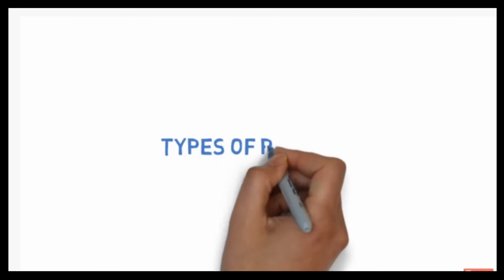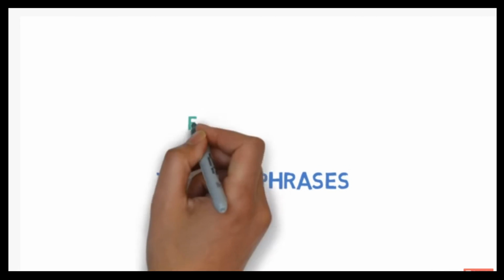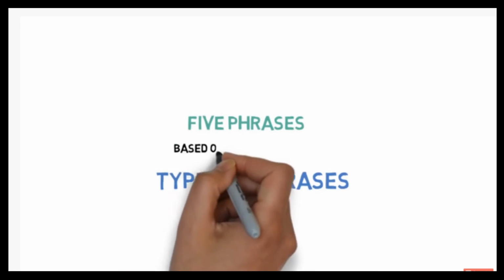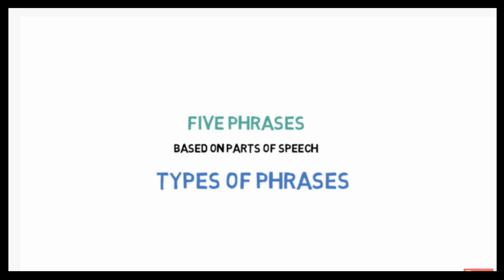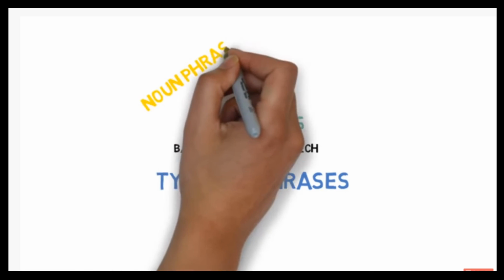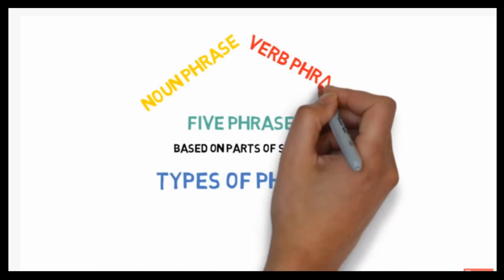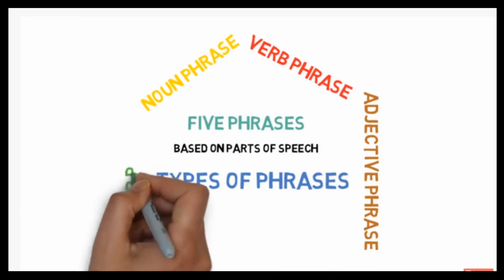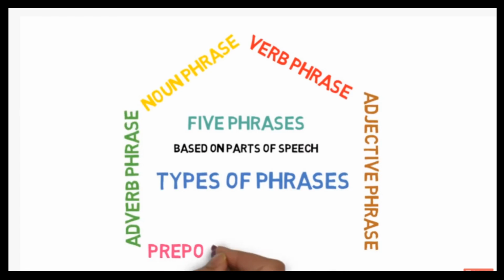Now let's look at the types of phrases. There are five different kinds of phrases. Each of them is from the five parts of speech that we have already discussed in our parts of speech series. These phrases are: first, noun phrase; second, verb phrase; third, adjective phrase; fourth, adverb phrase; and fifth, prepositional phrase.